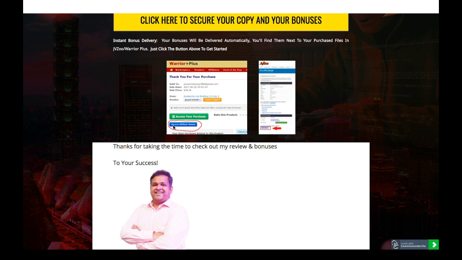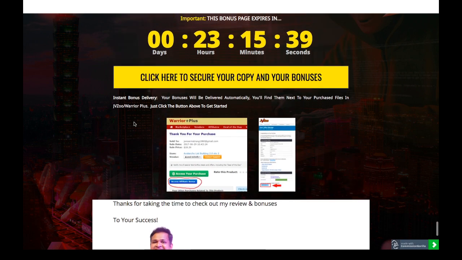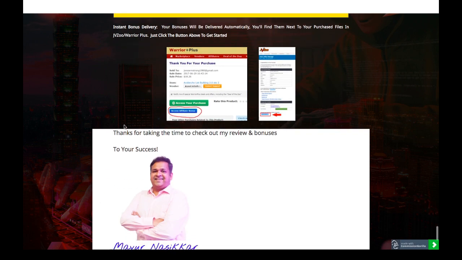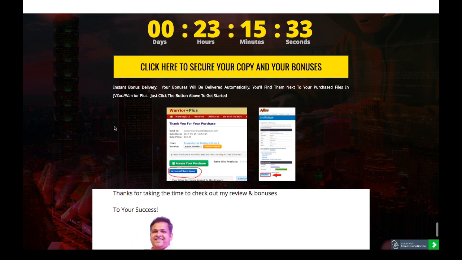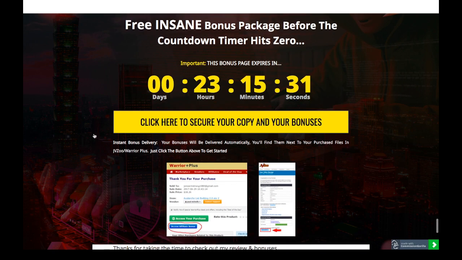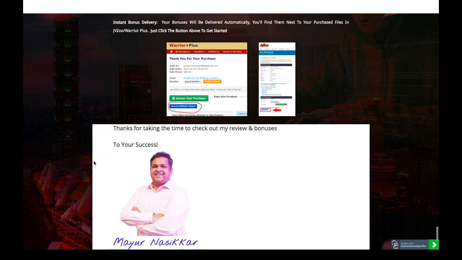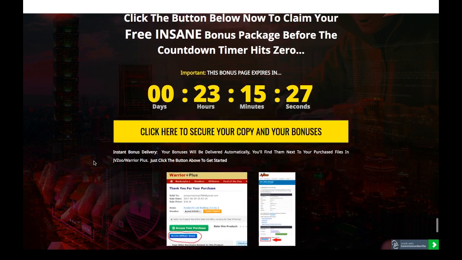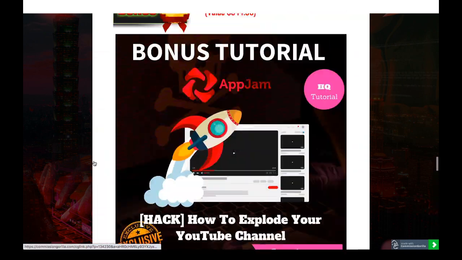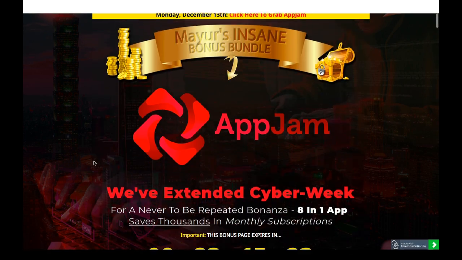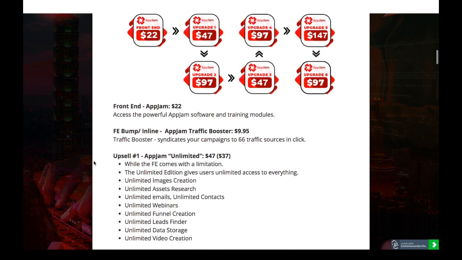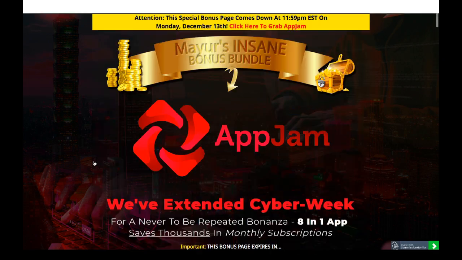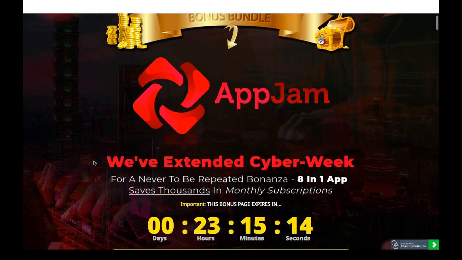After clicking on this, you will be able to access all the bonuses, all my custom bonuses, which are immediately delivered in your account and which are completely free of charge. So even if you buy the front end of AppJam, you're going to get all my bonuses, which are immediately delivered in your account. So let's check out my bonuses now.